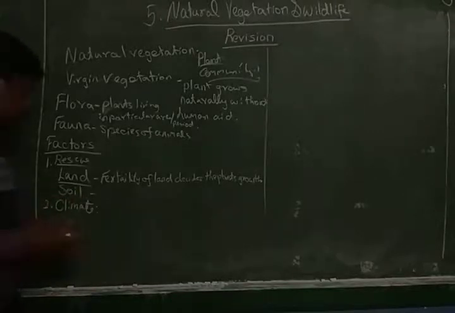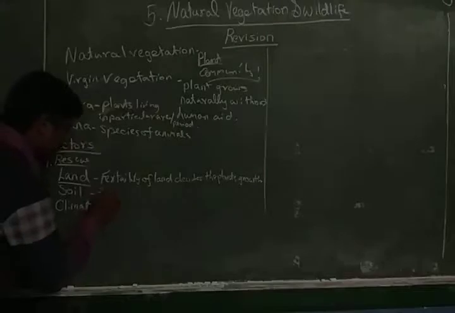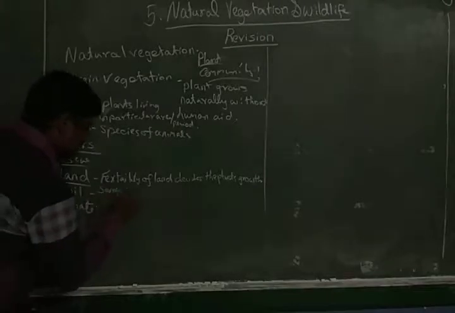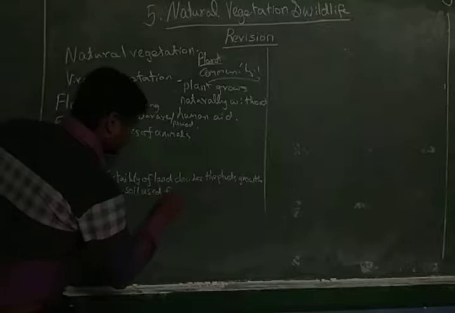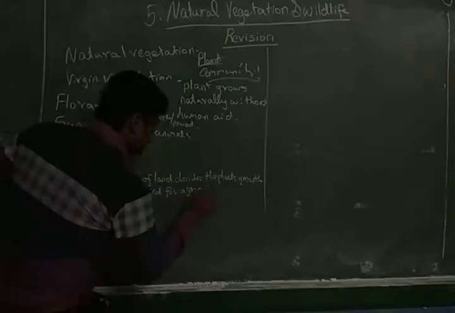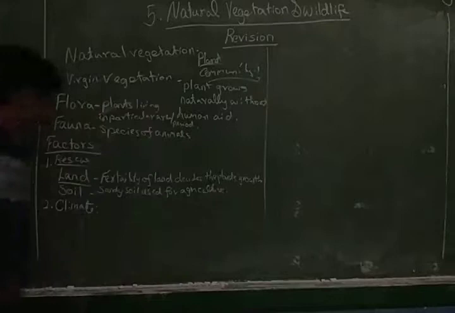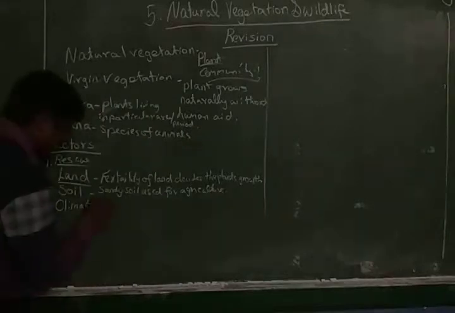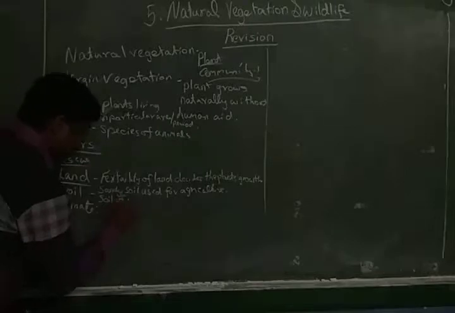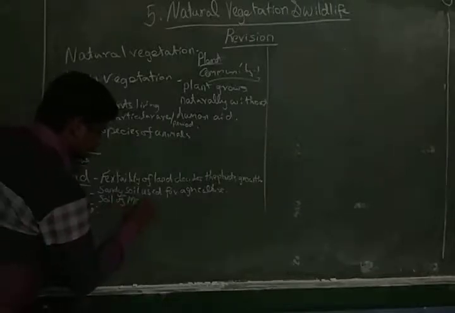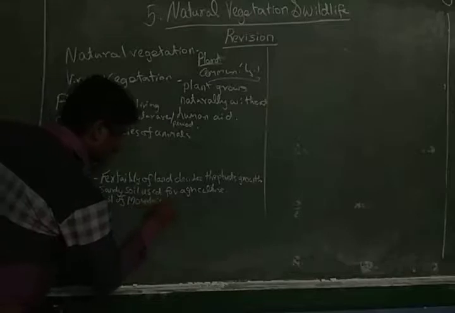The soil is of two types: mainly sandy soil, used for agriculture, and the second one is the soil of mountain or hill slopes.